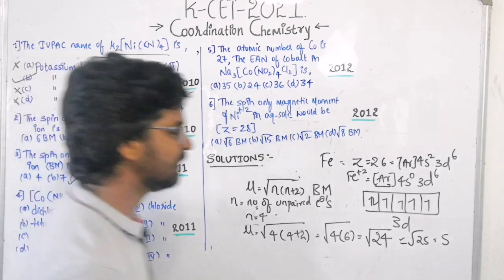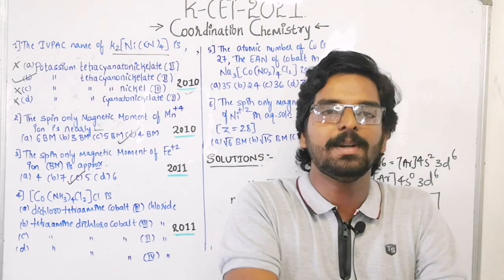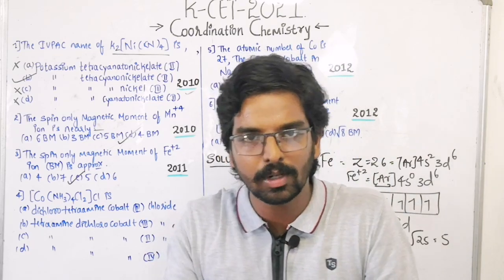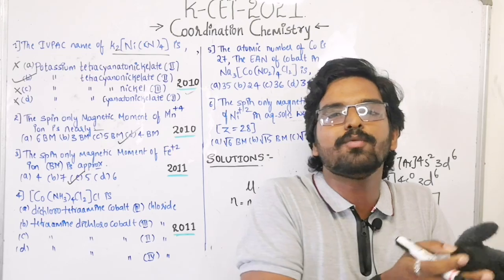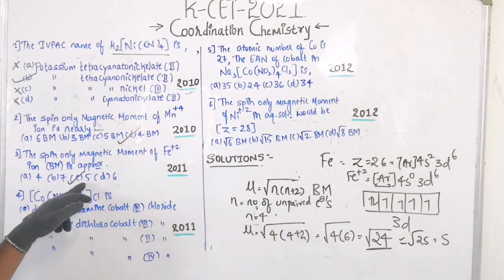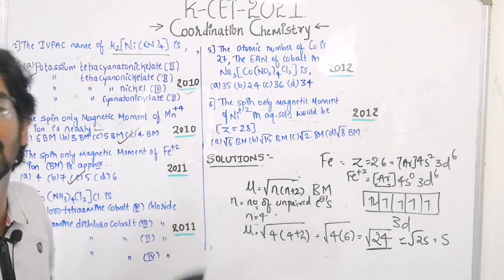C. That is C here. Root of 24 is very near to 5, because the next number itself, 25, belongs to the square root of 5. So on that note, root of 24 is near to 5. So here the right answer is 5 Bohr magneton. This is how you should approximate here. Approximation is very easy to do.